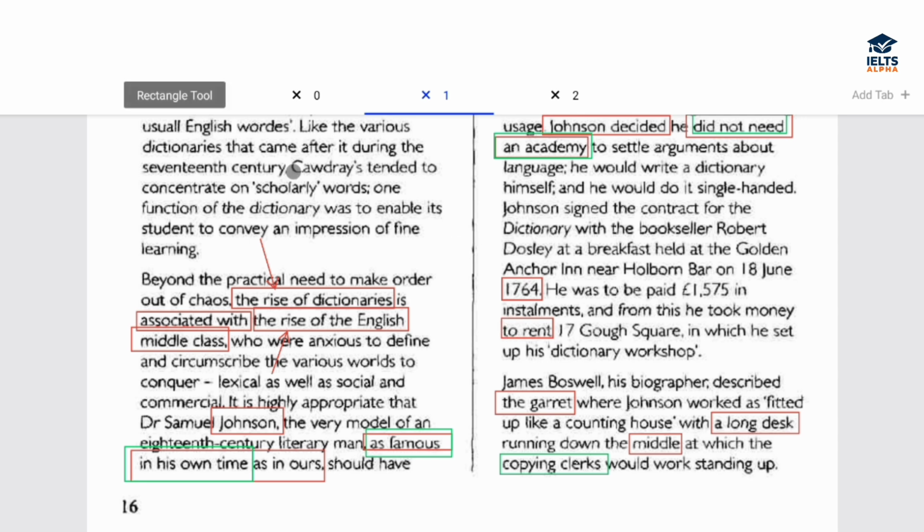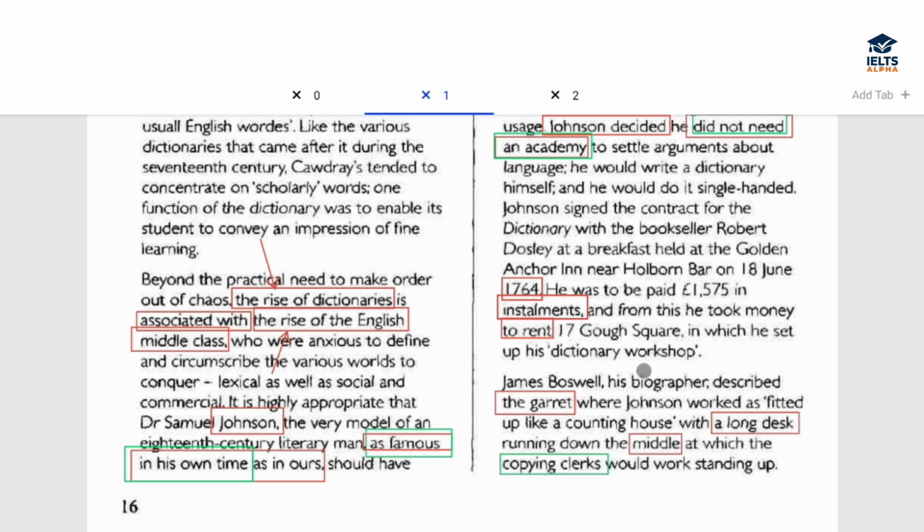First of all, in the question, they're talking about a one-time payment or payment at the end, and here they're talking about installments. This is a hint here. Now, even further, they have clarified that from this he took money to rent, after which he carried out the work. Only after receiving this installment, he was able to rent the garret and continue with the work of his dictionary.